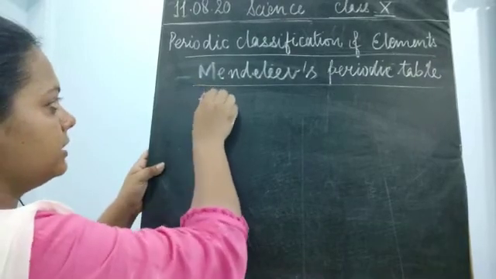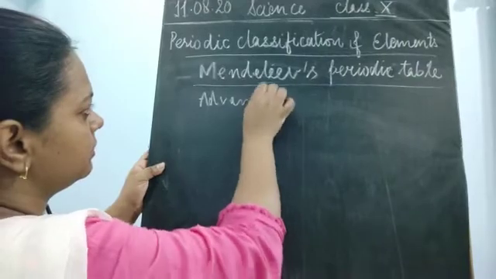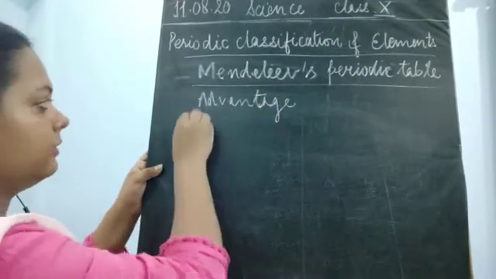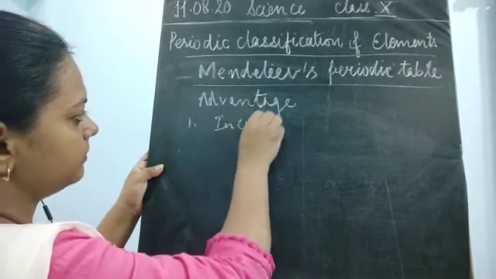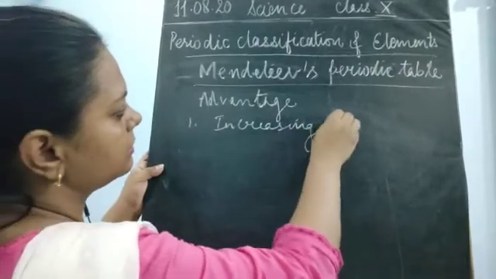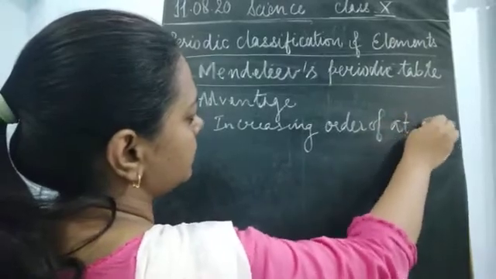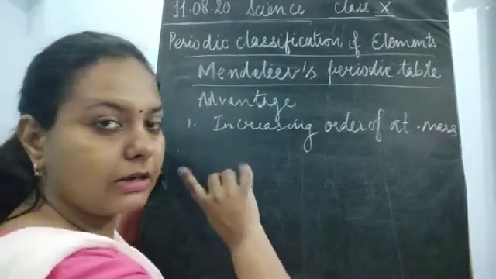The first advantage of this periodic table was that the increasing order of atomic masses was taken, so it was creating no disturbance, which was not disturbing any other element.